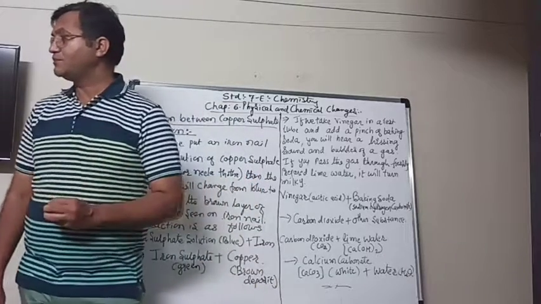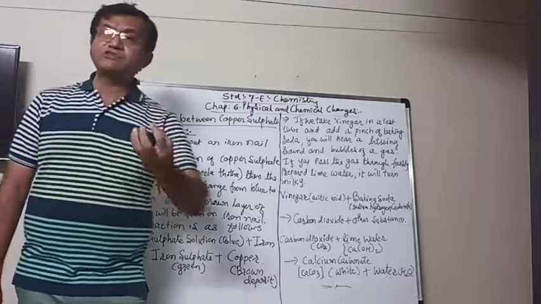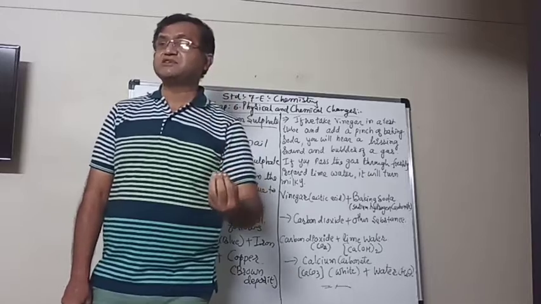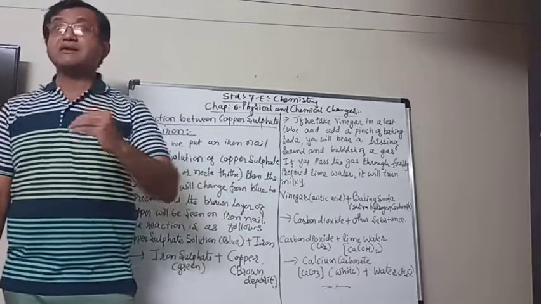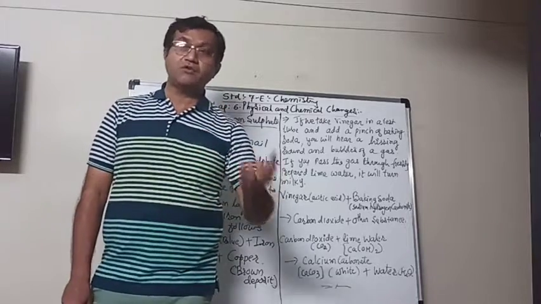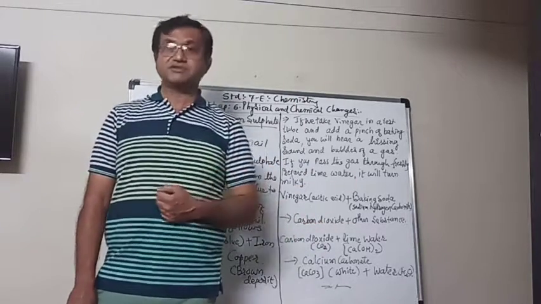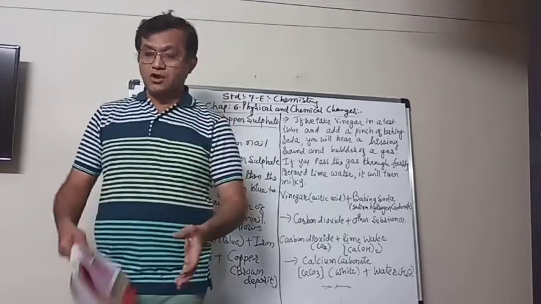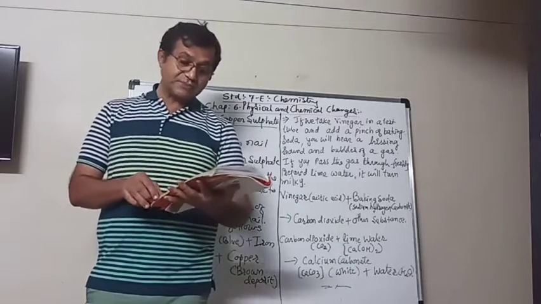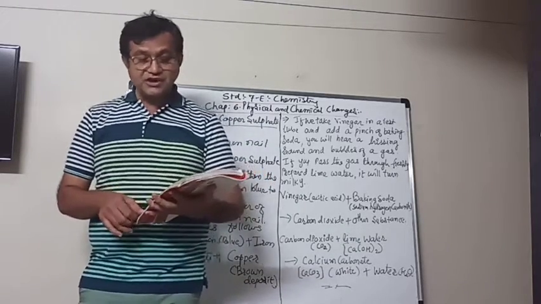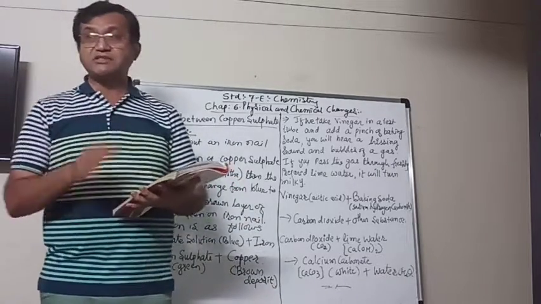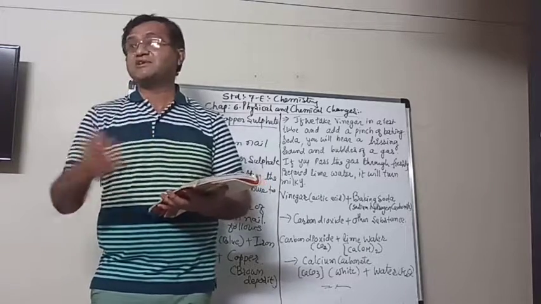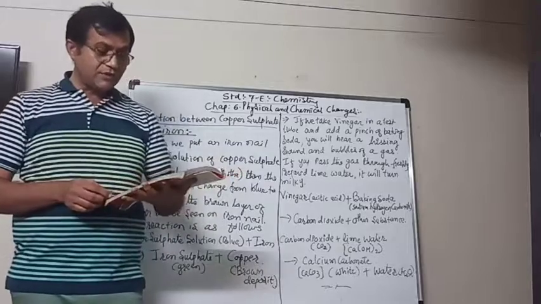Chemical changes means when a new substance is made, when one or two substances take part in a chemical reaction and they make one or two more new products, new things are made, then that type of change is known as chemical change, or it is also known as a chemical reaction, in which, as I told you, a new substance is made, means the old substances are getting changed, their properties are getting changed, and the new substances are formed.